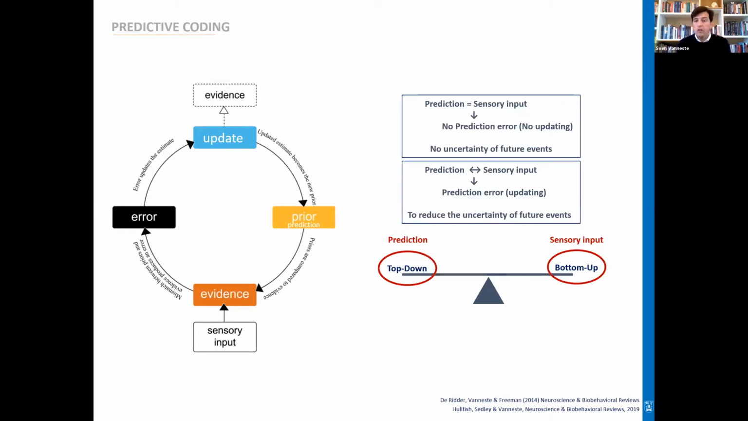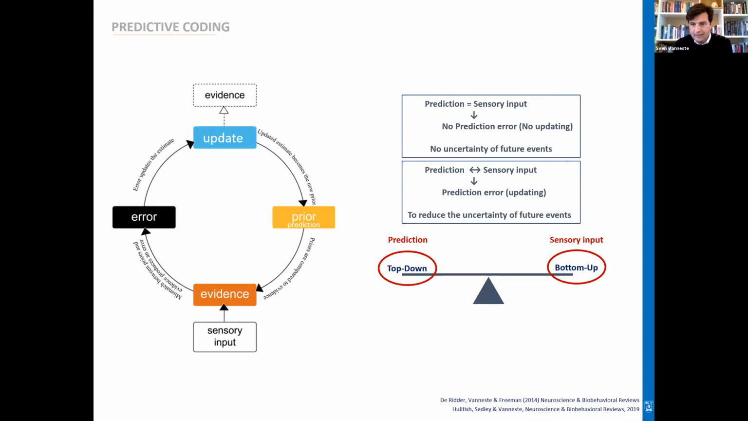If there's, however, a difference between what you predict and what you perceive, there's a prediction error, and the brain will try to resolve this prediction error to reduce uncertainty for future events. However, when there is hearing loss, there might be a problem, in the sense that what you predict is not what you perceive anymore, and that could create a problem.